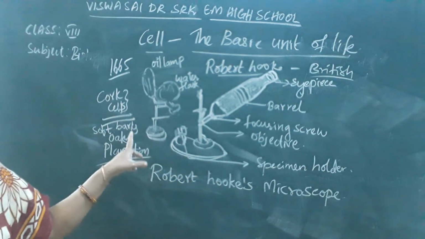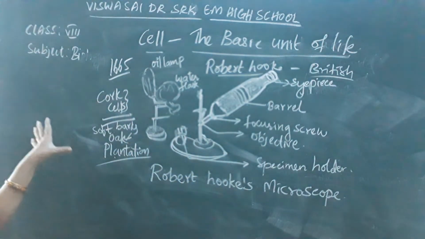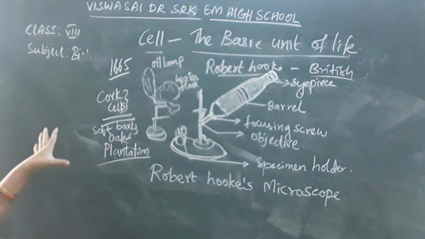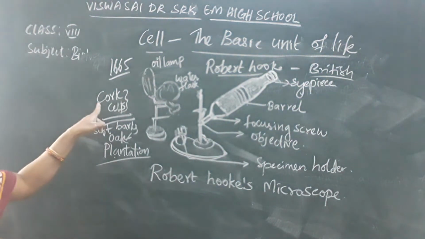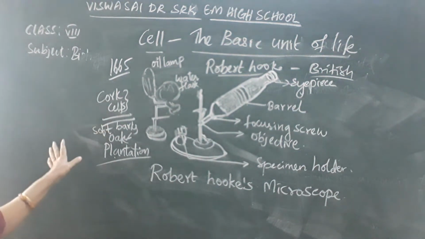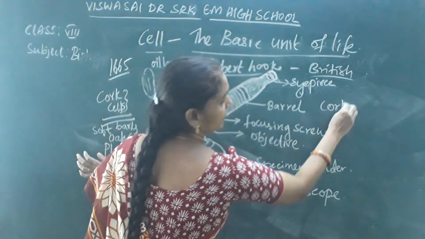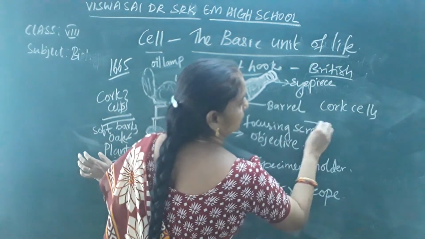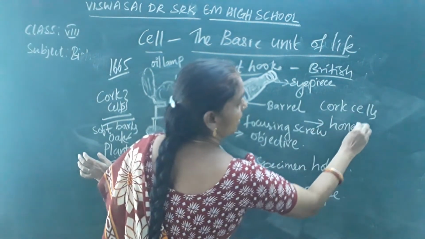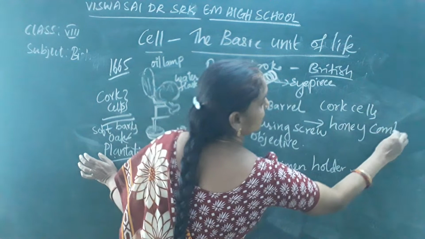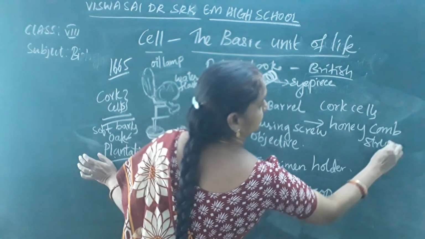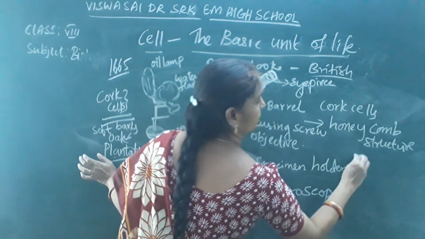Under his simple magnifying device, he observed that the cork cells resembled a honeycomb structure. What did they resemble? Honeycomb structure of the cells.